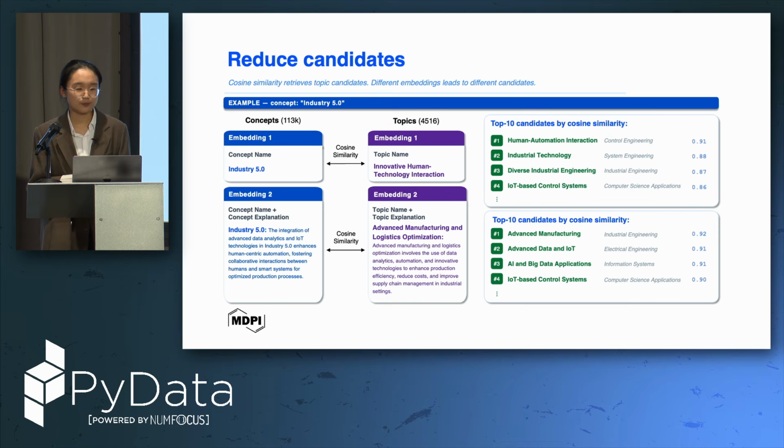So the first step we do is to reduce candidates. We use two different embeddings. One uses only names, and the other uses name plus explanation, and we try to get the top 10 candidates for each of the embeddings for each of the concepts. So what is shown here are the topics related to this concept, filtered by cosine similarity.